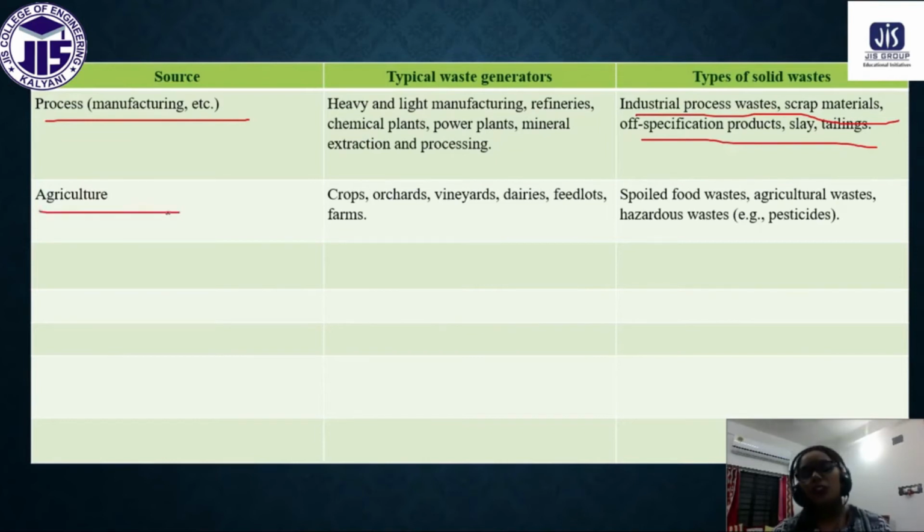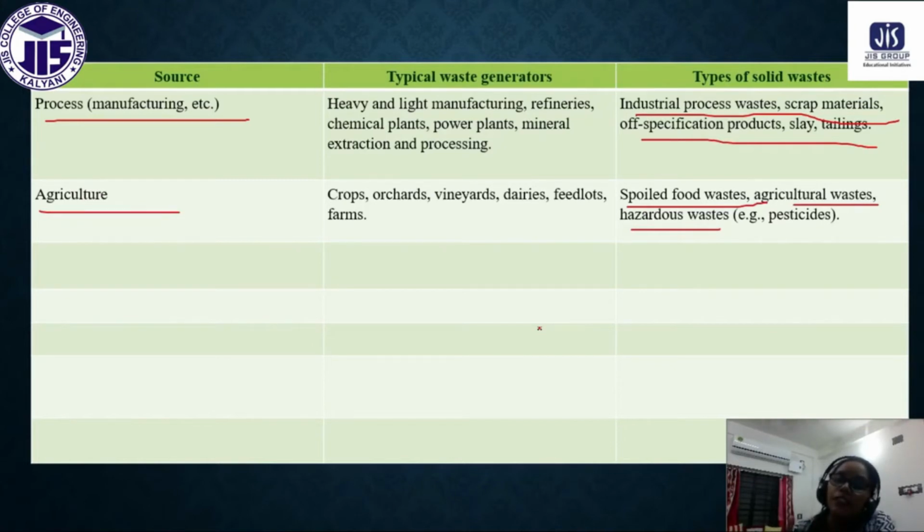And from agriculture also we get some solid waste, like food waste, agricultural waste, runoff, hazardous waste, some pesticides. So these are some of the solid waste that we get from agriculture. These are all the types of solid waste that we get from different sources, and according to their source we can classify the solid waste. Very important.